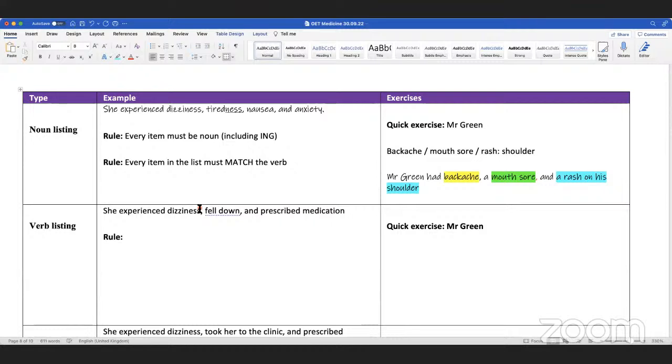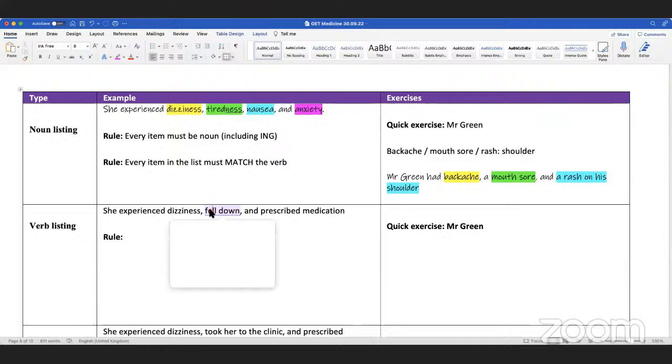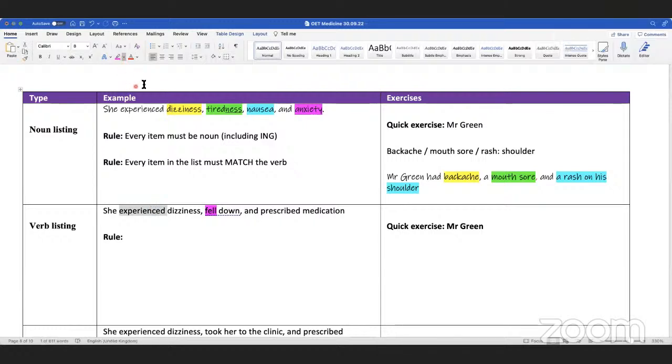In this example, everything is a noun, right? Dizziness, is that a noun? Yes. Nausea is a noun for the feeling. Anxiety, is that a noun? Yes. But here we have experienced dizziness, and then we have fell down. What's this? That's a verb, right?